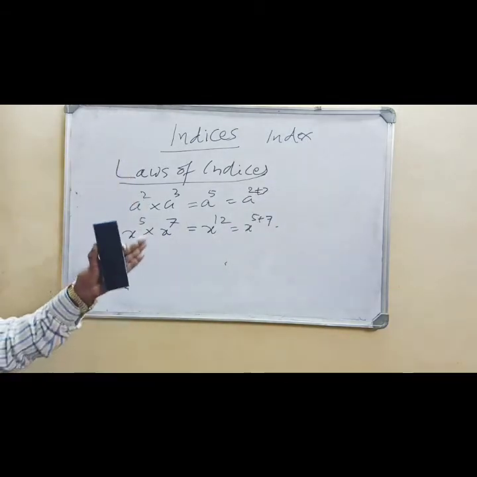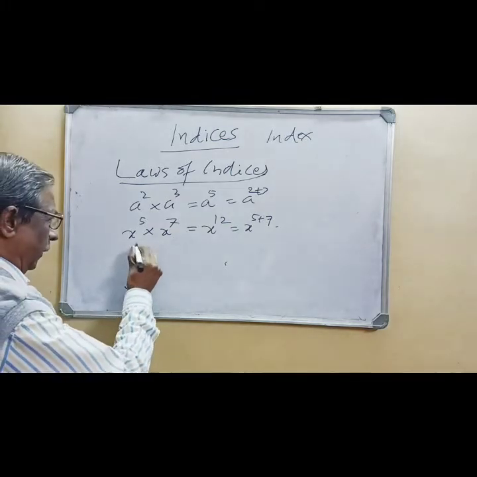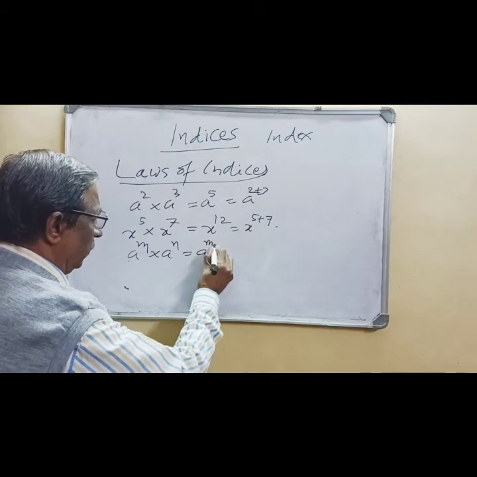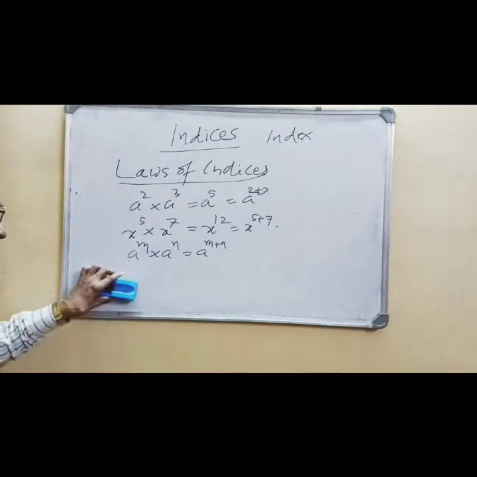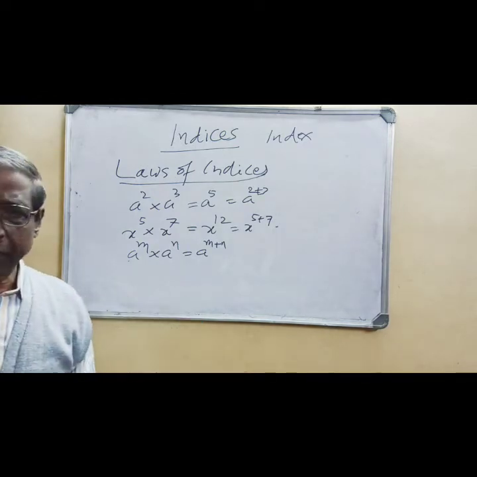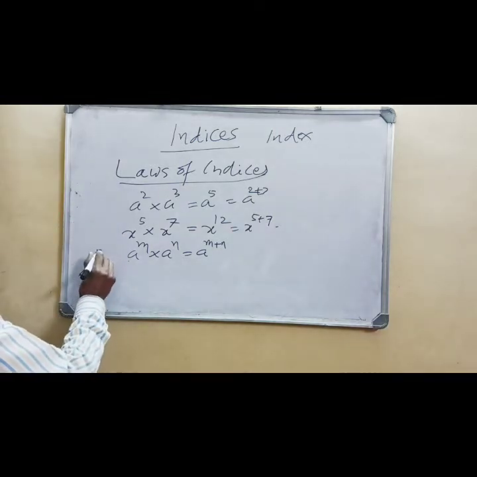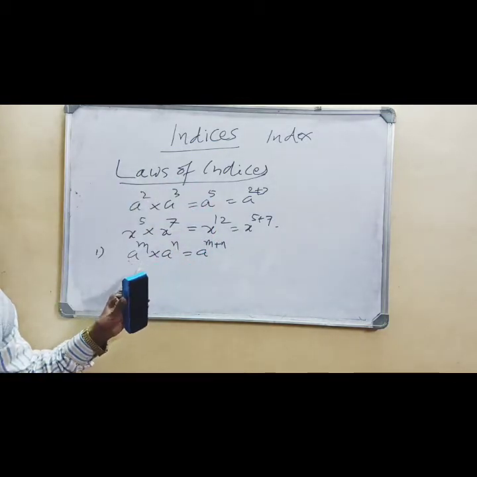In this way we can generalize, the generalization method. So a raised to m into a raised to n is equal to a raised to m plus n. Here the indices are added. When you multiply, indices are added. Similarly, when you divide, it will be subtract. Let me go to the next problem. This is the first law of indices, which deals with multiplication.